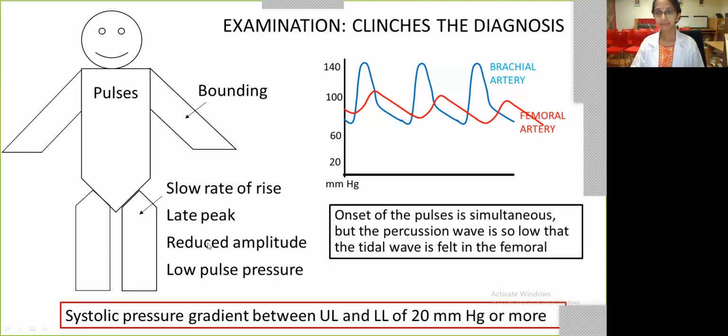If you chart the femoral artery and brachial artery pulsations graphically, the peak is lesser, the amplitude is low, the rate of rise is slow, and the pulse pressure is also low. And as we understood, these are the tidal waves which are felt in the femorals. The starting of the pulse is happening at the same time for the femoral and the brachial arteries.